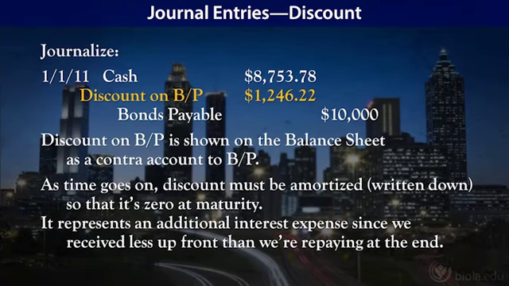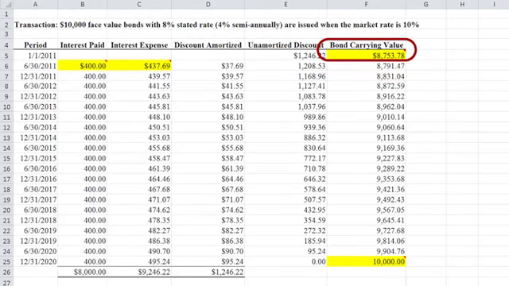Okay? And this is another account that kind of goes with your bonds. On the balance sheet, we're going to show our bonds payable. The discount has a debit balance, and so it's going to subtract, and they're going to be shown as the net book value or the net carrying value. You can see on our slide over here, 8,753 is the carrying value. That's what you would see on the balance sheet.